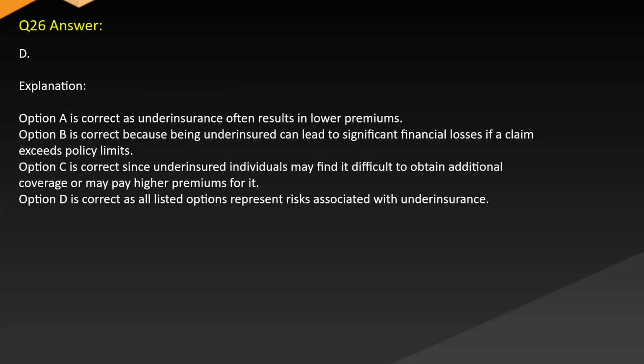Answer: D. Explanation. Option A is correct, as underinsurance often results in low premiums. Option B is correct because being underinsured can lead to significant financial losses if a claim exceeds policy limits. Option C is correct, since underinsured individuals may find it difficult to obtain additional coverage or may pay higher premiums for it. Option D is correct, as all listed options represent risks associated with underinsurance.